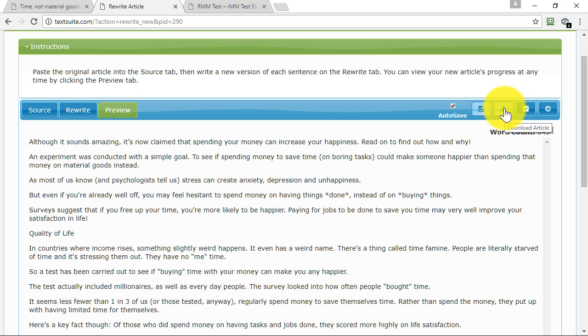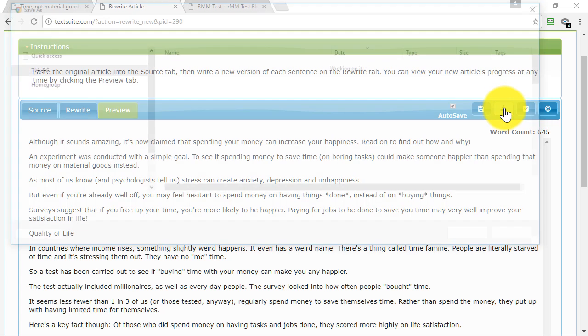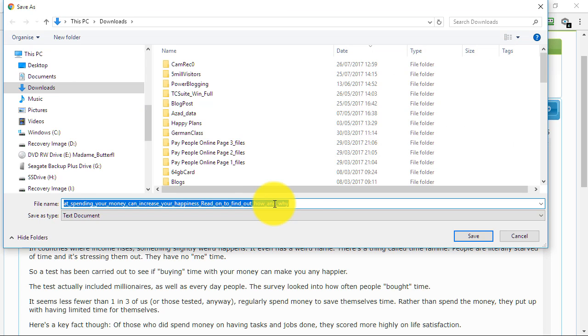And I can download the articles. If I click on here, I will download a version, and here you can see I can download the text document, which I can use then in any way I choose. I can keep it as a safety copy, or what I can do if I prefer is use it to create web pages and so on. You can do anything you want with this as a normal text document, including selling it to your clients.